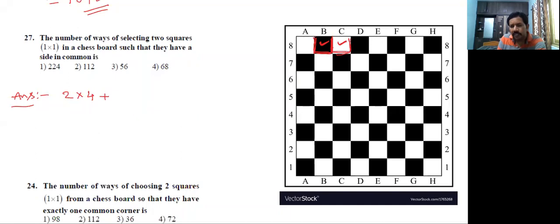3 common sides. This is one square, this is one more, this is one more, this is one more, this is one more.